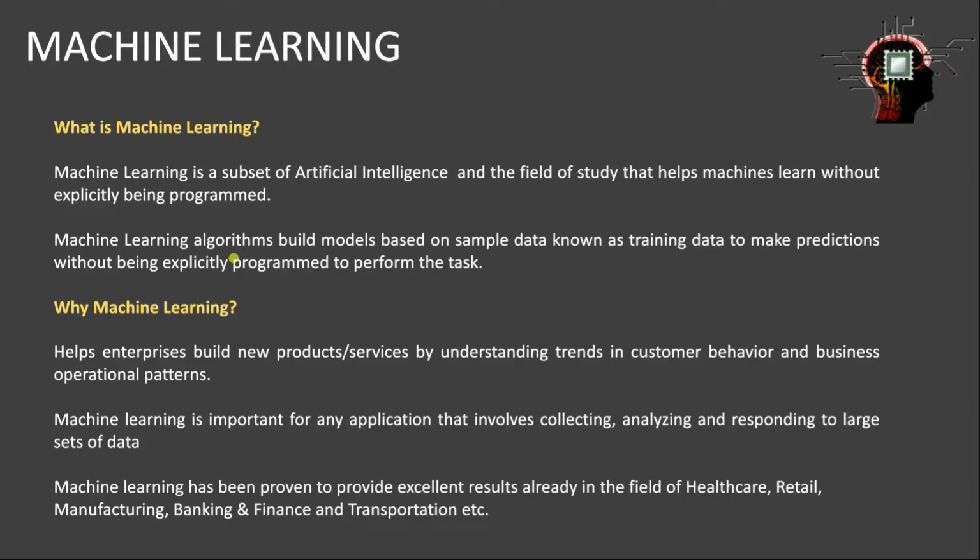First of all, what is machine learning? Machine learning is a subset of artificial intelligence and the field of study that helps machines learn without being explicitly programmed. Machine learning algorithms build models based on sample data known as training data to make predictions without being explicitly programmed to perform the task.